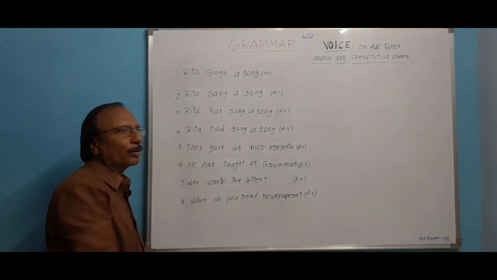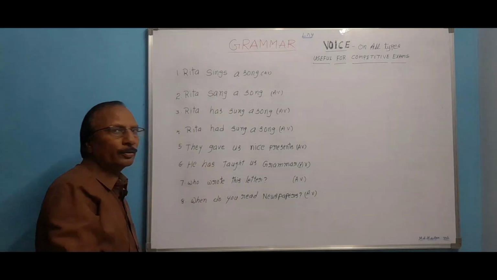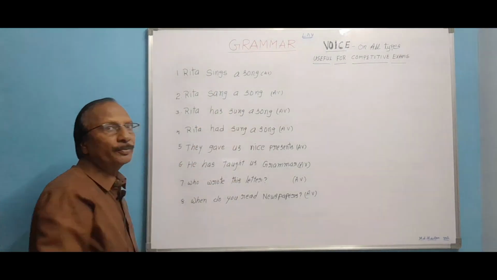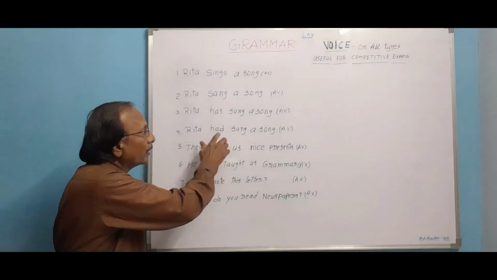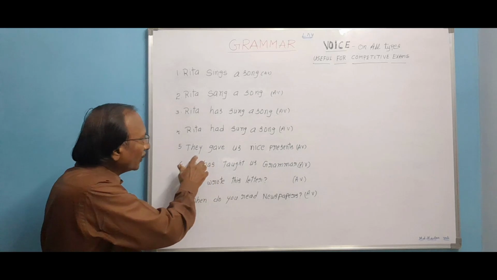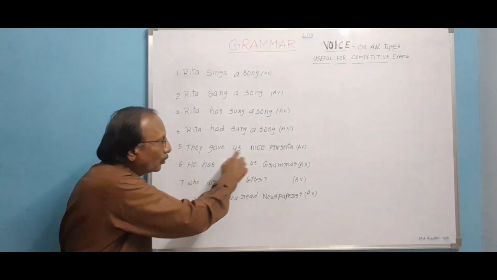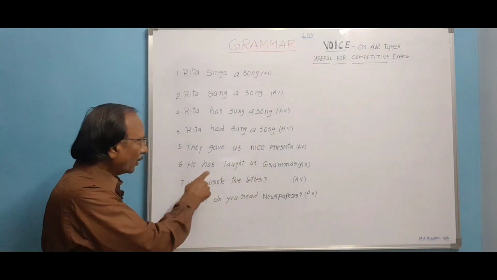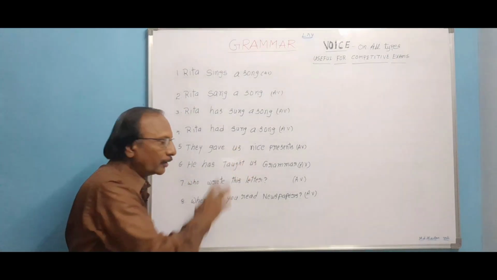Rita sings a song. It is in simple present. Rita sang a song. It is in simple past. Rita has sung a song. It is present perfect. Rita had sung a song. It is past perfect. They gave us nice presents. It is simple past with two objects. He has taught us grammar. It is also present perfect. It also has two objects in it.